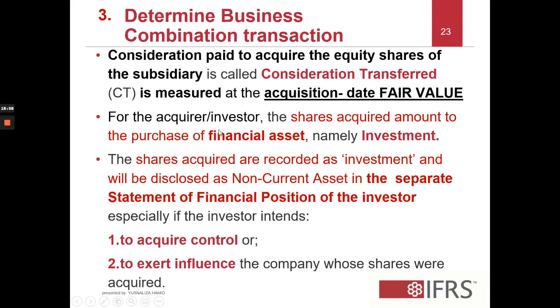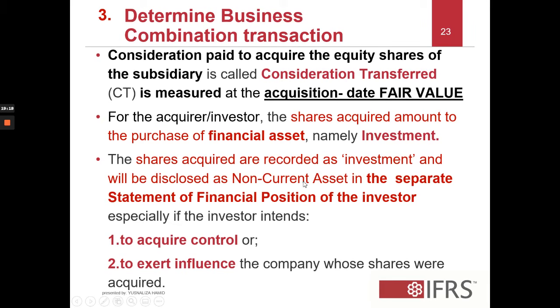So for the acquirer or the investor, the shares acquired will be the financial assets, which is the investment. This will be accounted for in accordance with MFRS 9, right?